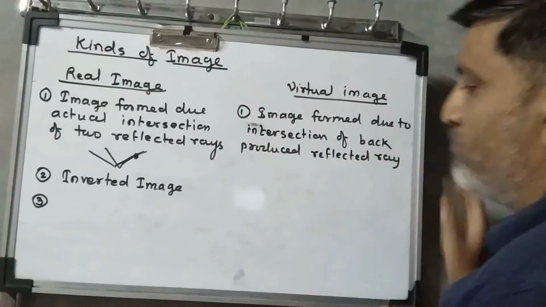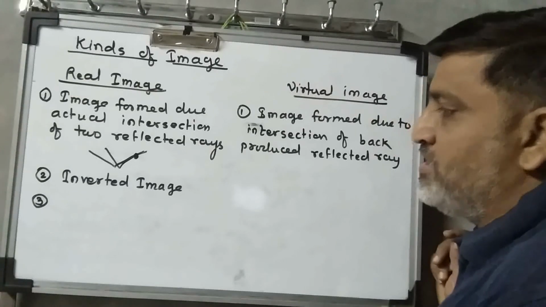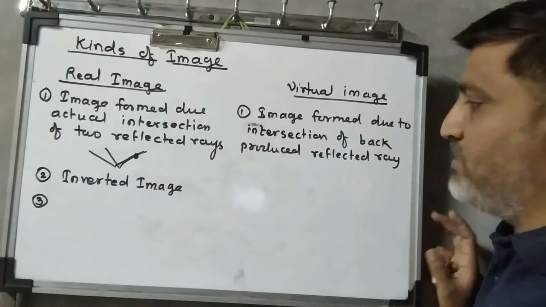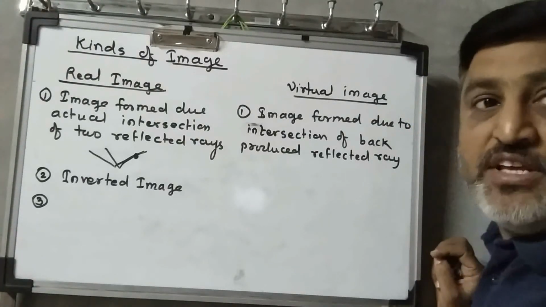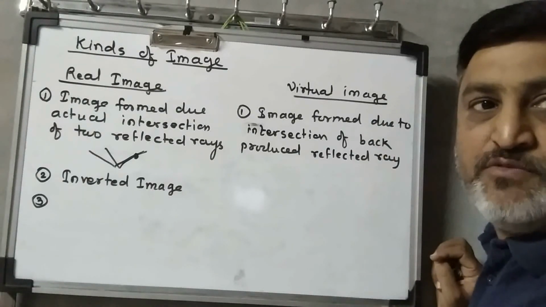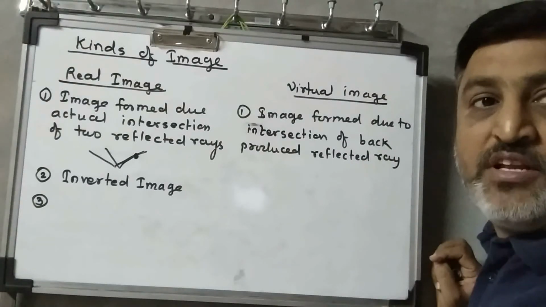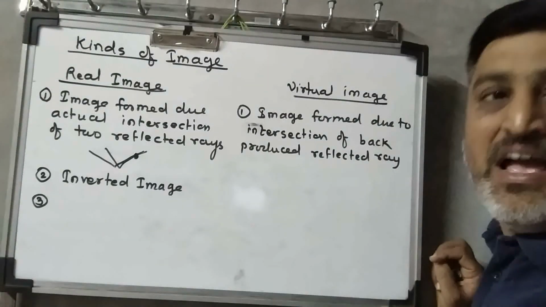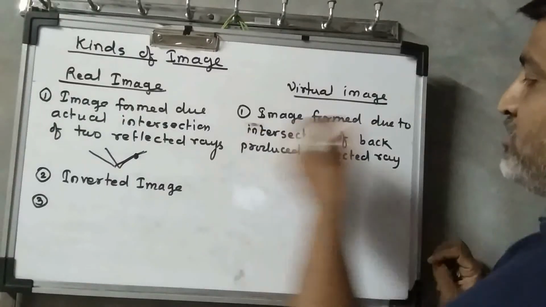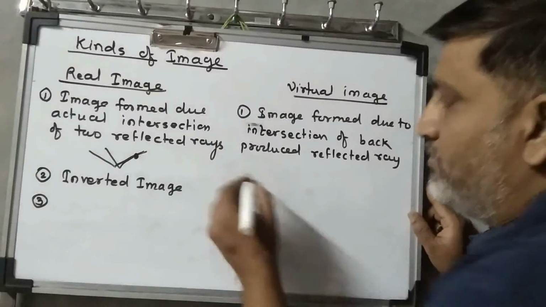So here we have to back produce the reflected ray, and only then will we get an image. In the case of the stick, we have seen it, right? When the stick is dipped into the water, it looks bent as well as shorter. In that case, we back produce the reflected ray and we got a point, the object is O and the image we got as I. So the image is formed due to the intersection of the back produced reflected rays.